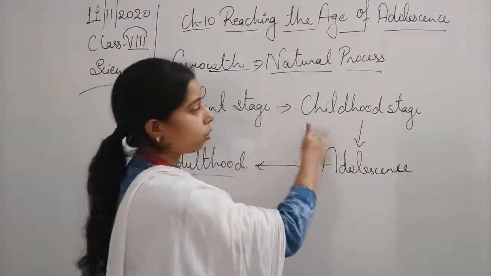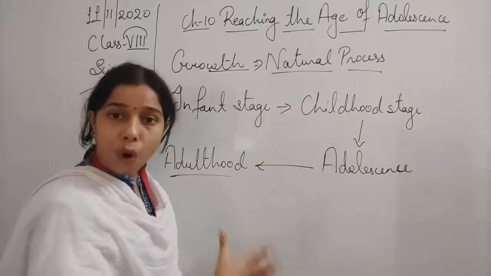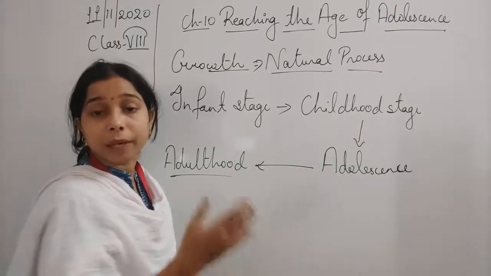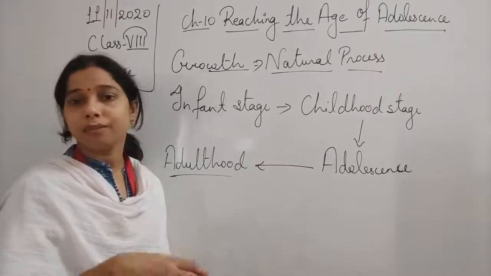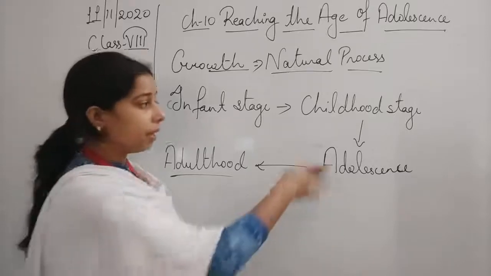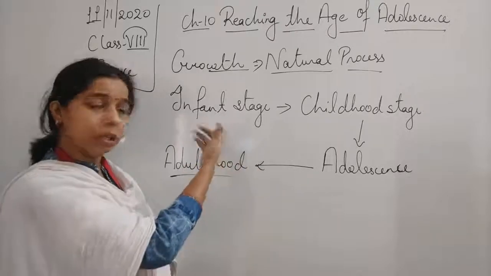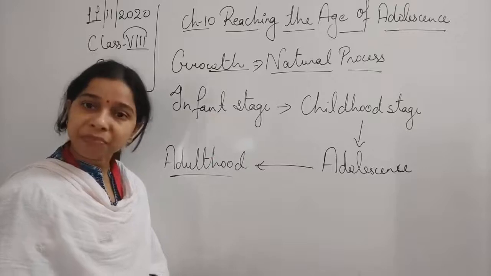When it reaches the childhood stage, the child can talk and walk easily, does not depend only on mother's milk, but takes other food, fruits and vegetables, which are very important for growth. In this stage the doctors recommend more protein, because more protein helps in developing more cells in the body.